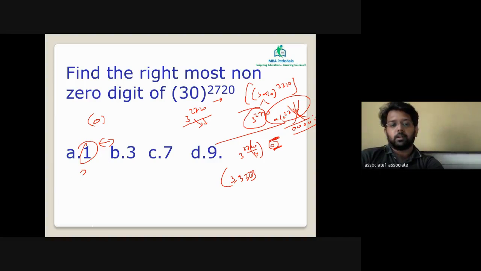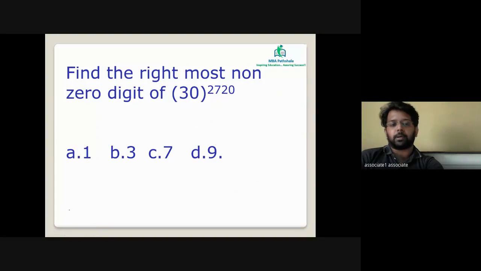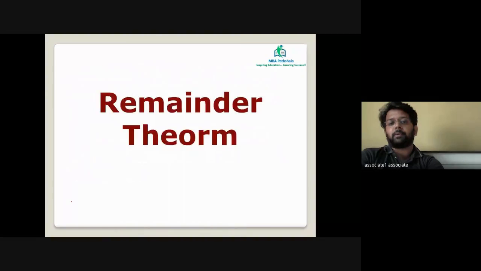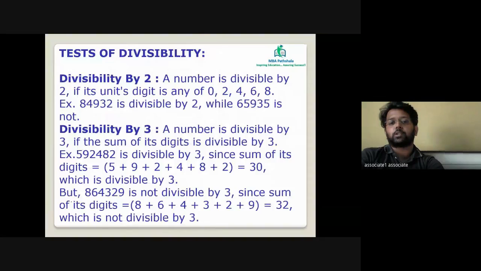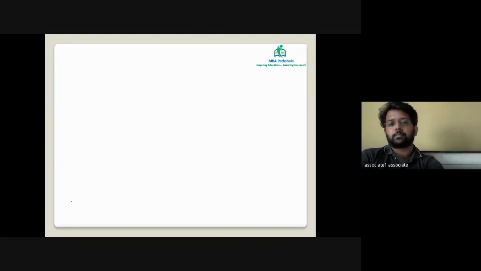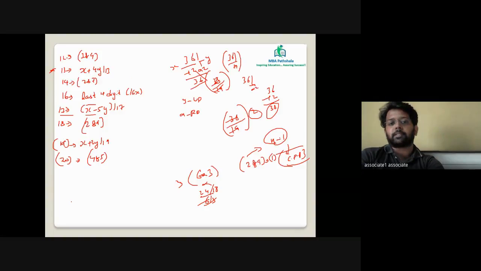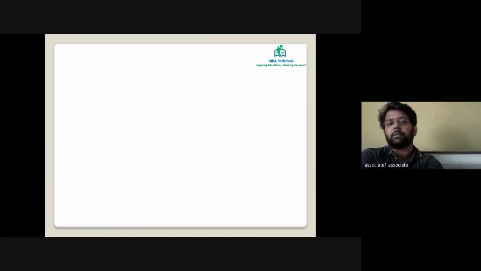Perfect. So we have seen power cycle as of now. What is the objective of power cycle? The objective of power cycle is to check the last digit of the given sum.